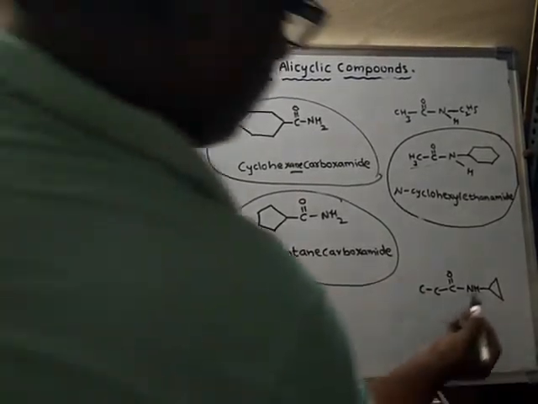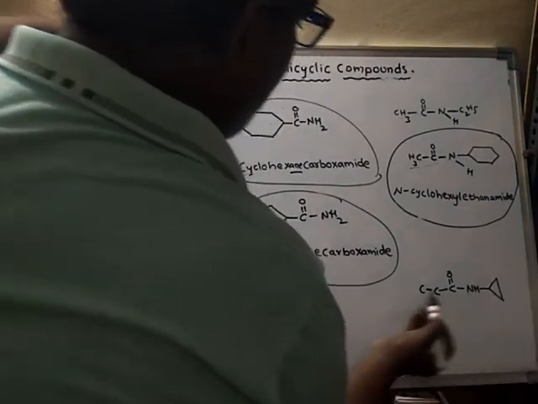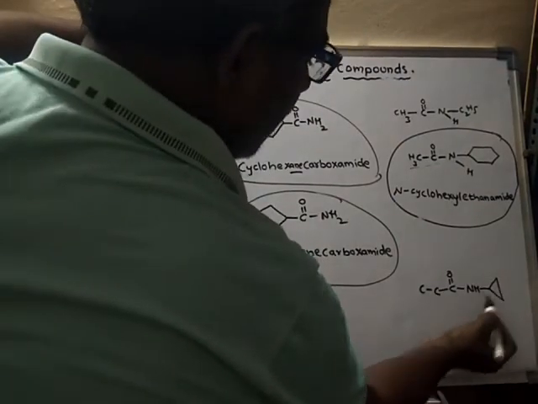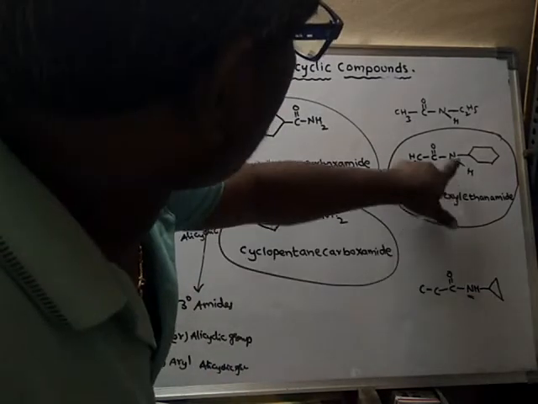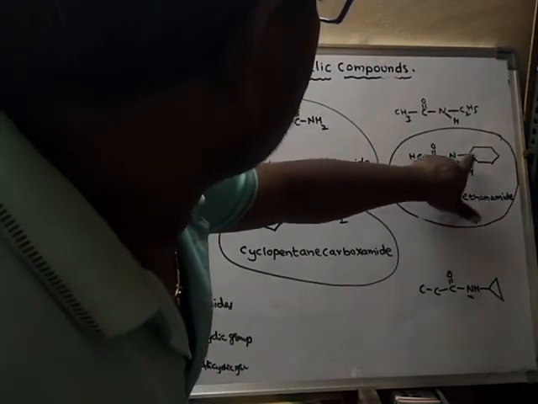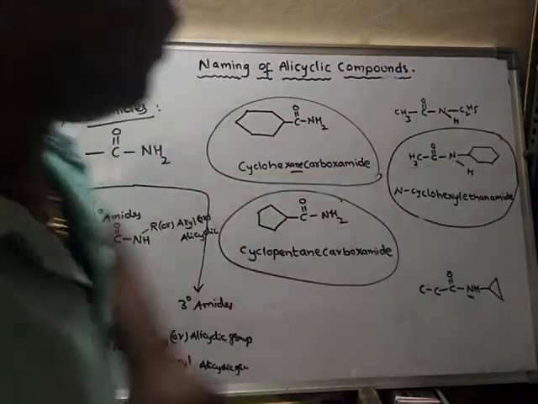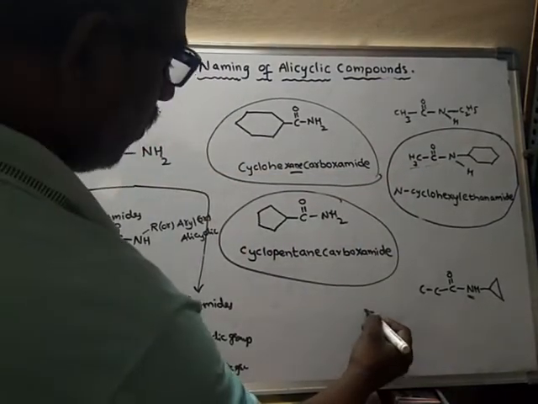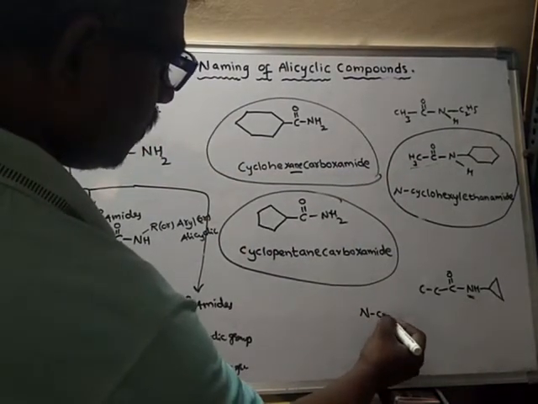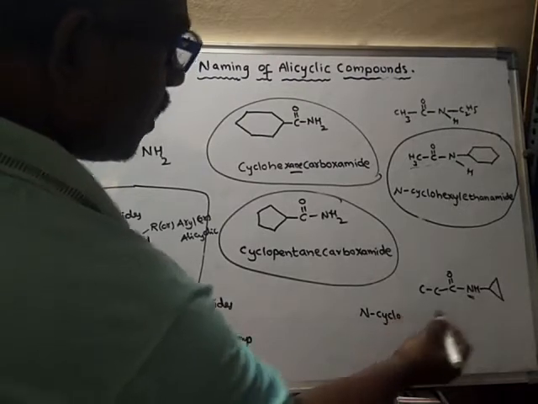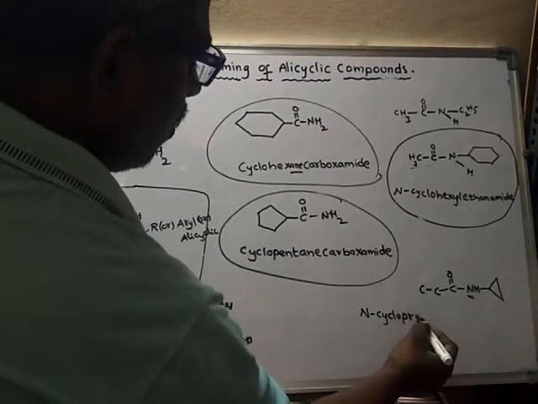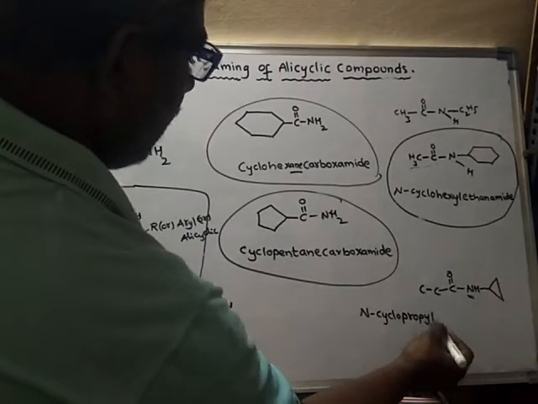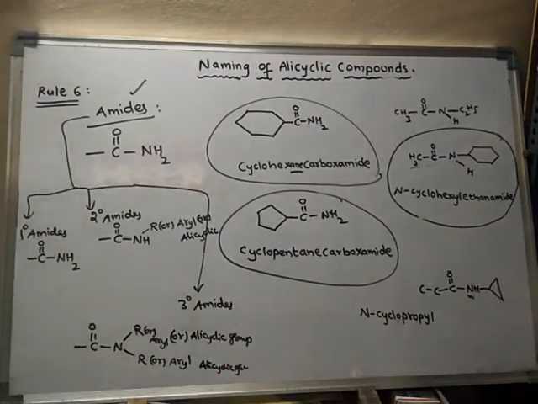See again here, what is this one? It is cyclopropyl. Cyclopropyl is attached to nitrogen, not to this hydrogen. The cyclic ring is attached to nitrogen. Hence N-cyclopropyl.